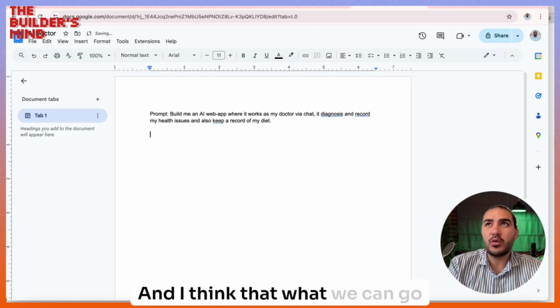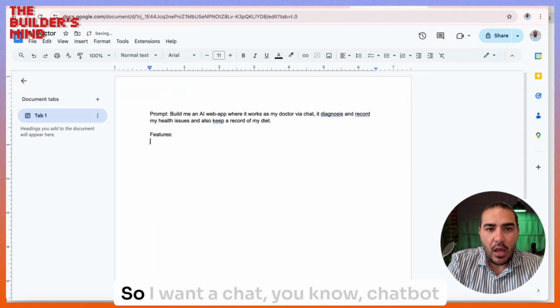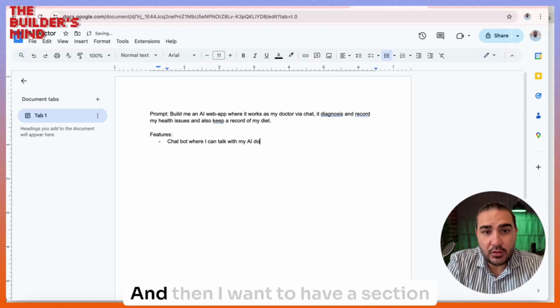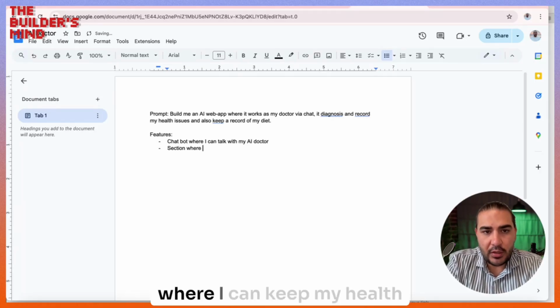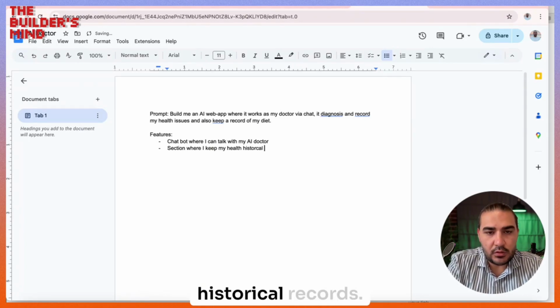And I think we can go further: what kind of features do you want? I want a chatbot where I can talk with my AI doctor. Then I want a section where I can keep my historical health records.